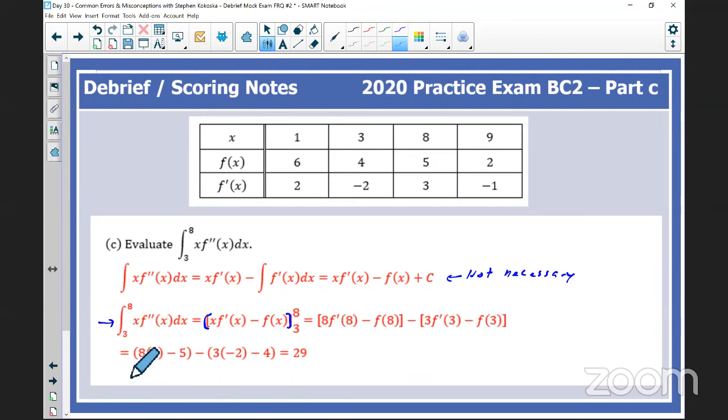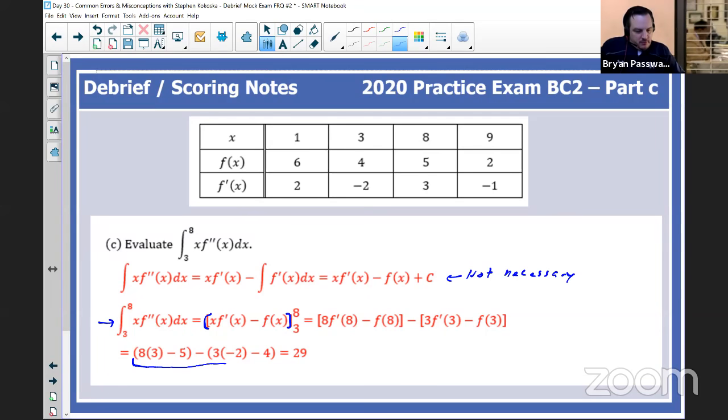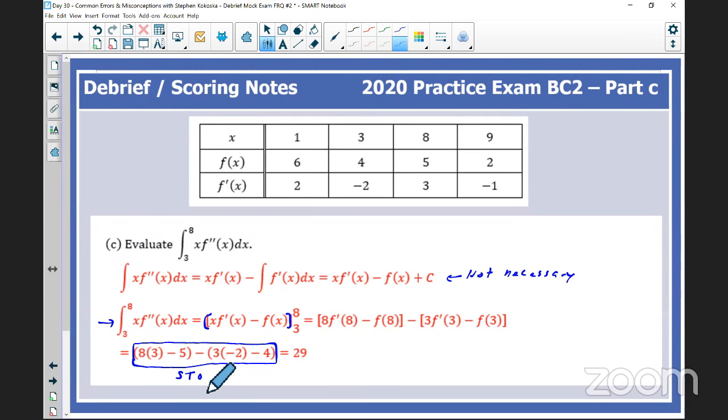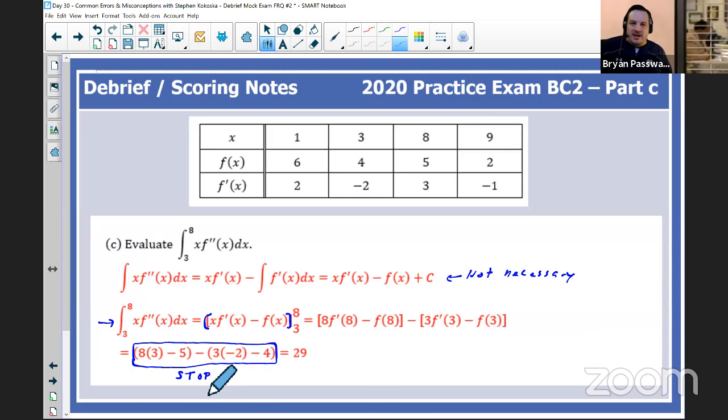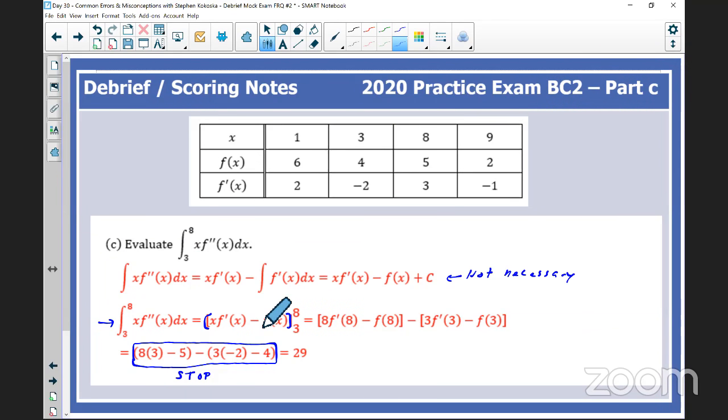Mm-hmm. And then we're able to stop correctly, right about here. Once we have values plugged in, we can leave it there and not worry about trying to do arithmetic, especially on a timed test where maybe we're feeling some pressure with time. Yeah, absolutely. Good point, Brian. Awesome. Okay. I'll let you jump back into it there.